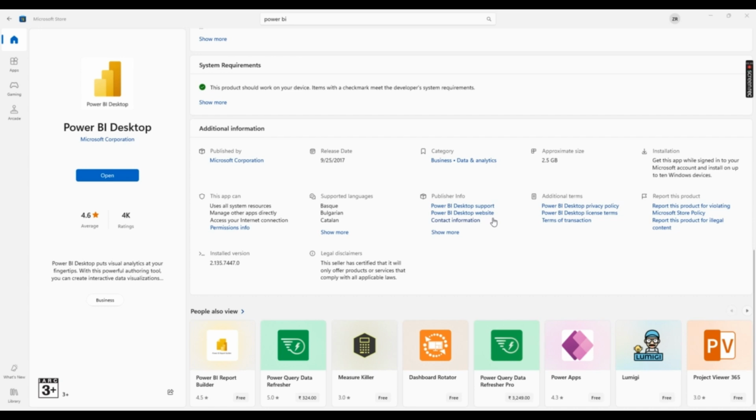If anything goes wrong in Power BI Desktop, what happens? You automatically get support from Microsoft, right? And if you violate anything illegal, that is covered by the privacy policy, we're not going to go into that. But if you look at that, there is another one, Power BI Report Builder.